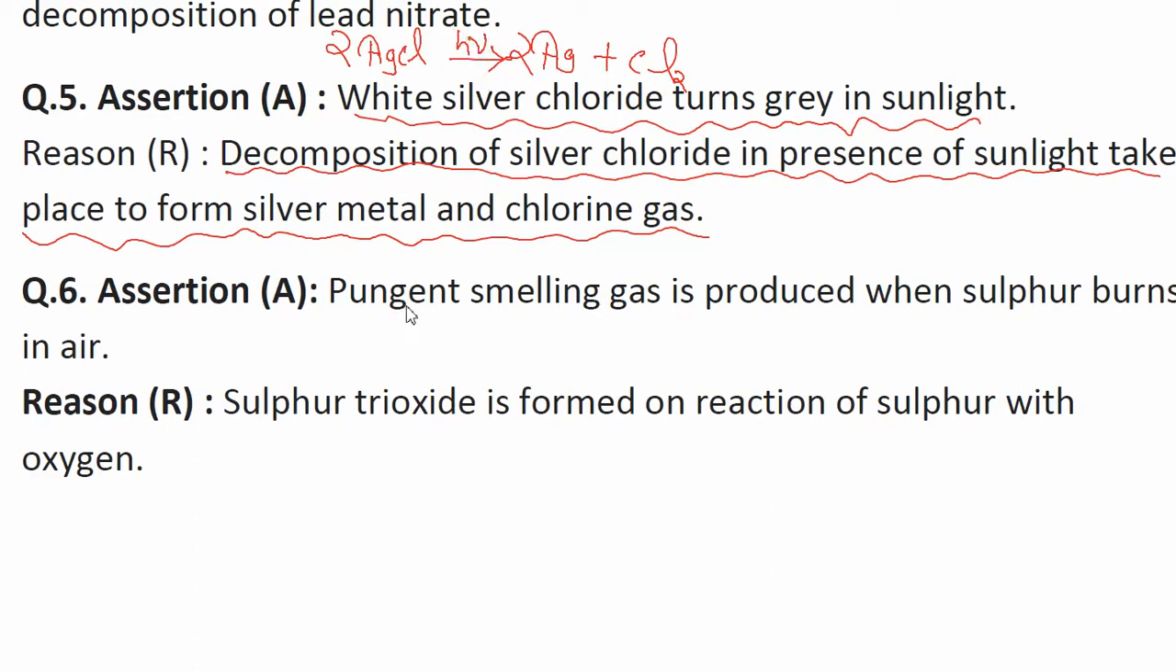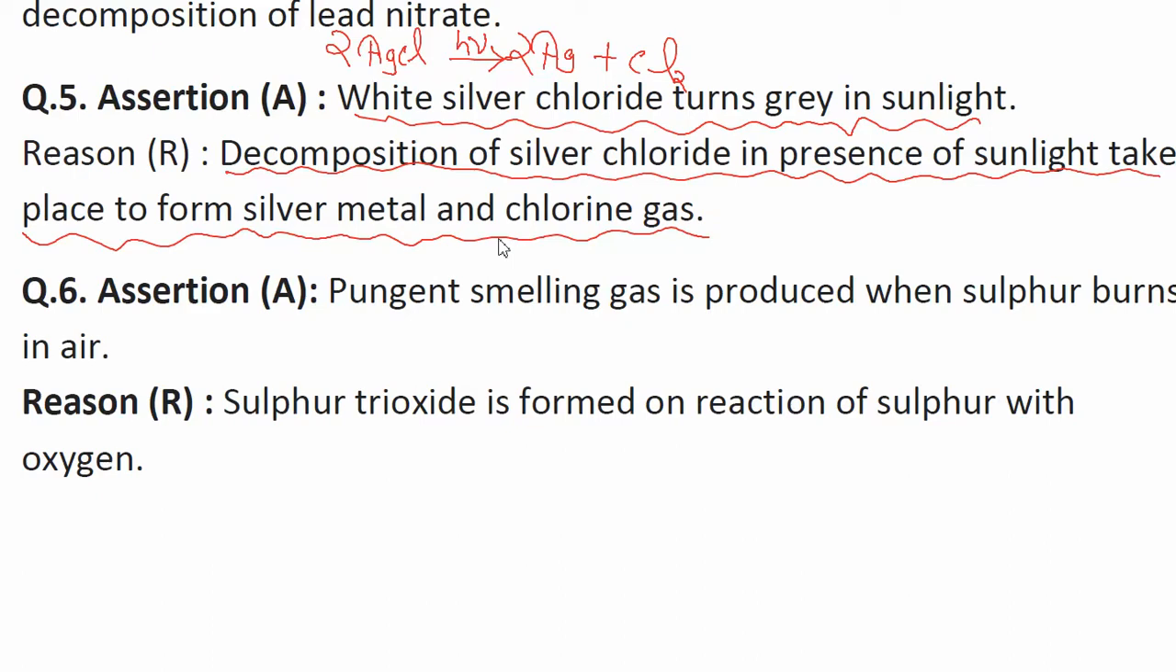It is converted like this when it is exposed to light. Okay, so here the reason is given that it is a decomposition reaction of silver chloride into silver and chlorine. Are both the statements true? Let's examine. Yes, white silver chloride turns gray in sunlight. It is true. And the reason here is that decomposition of silver chloride in the presence of sunlight takes place to form silver metal and chlorine gas. So yes, it is also true.